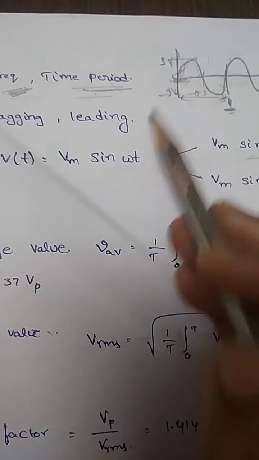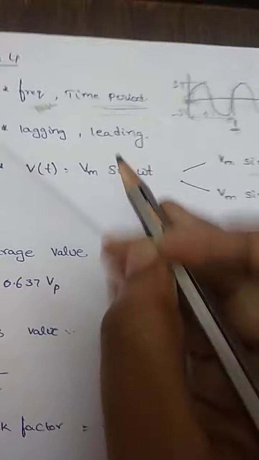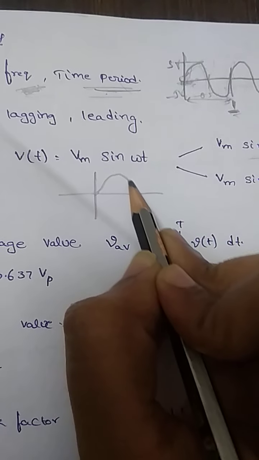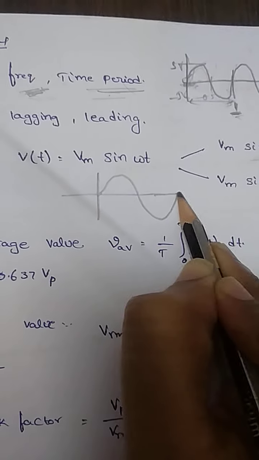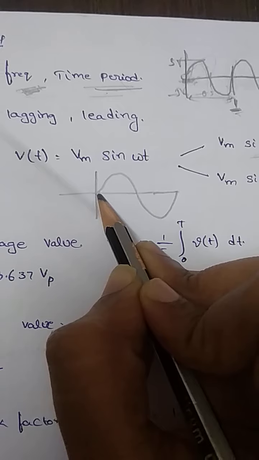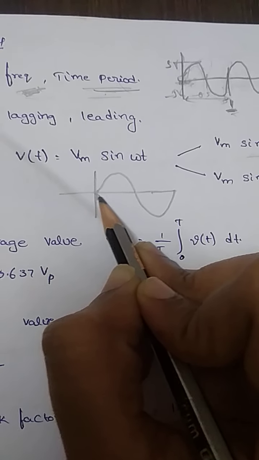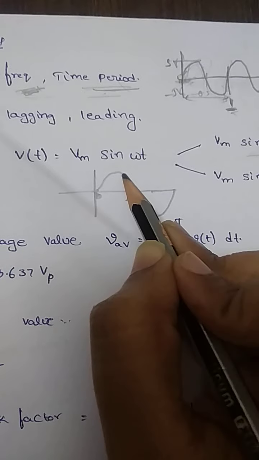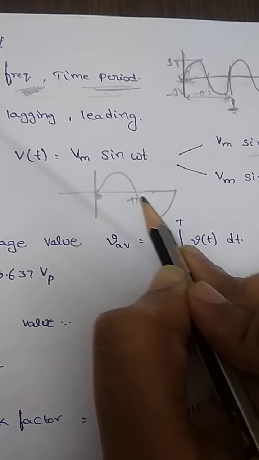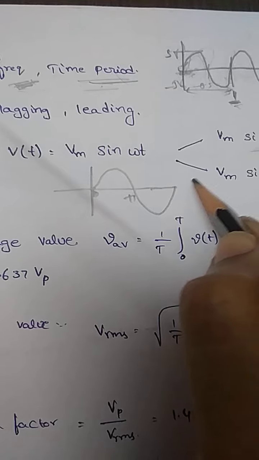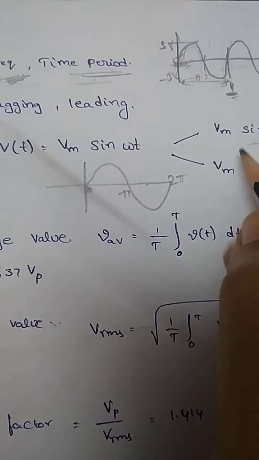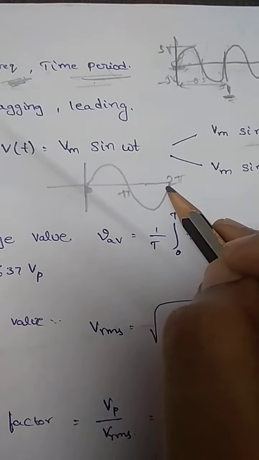So for zero reference, if I'm considering this one as my main waveform, where there is no deviation, at 0 I'm starting at 0. Up to pi, again there is one 0 crossover point, and at 2 pi I'm having another 0 crossover.